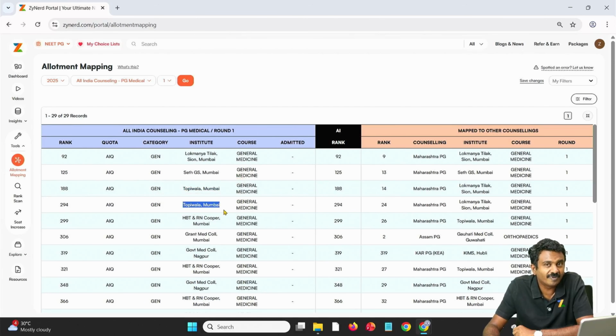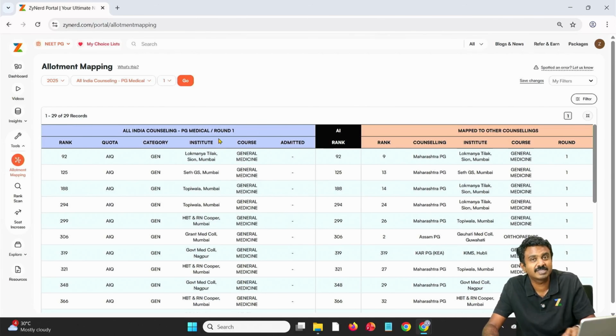They got Topiwala Mumbai, but they have been allotted Lokmanya Tilak in Maharashtra. So they've got maybe a slightly better seat, which was not there for them in All India counseling. They got LTM and they might move. Which one would they decide? Maybe this, because by trends we know that these two are the first closing institutes.